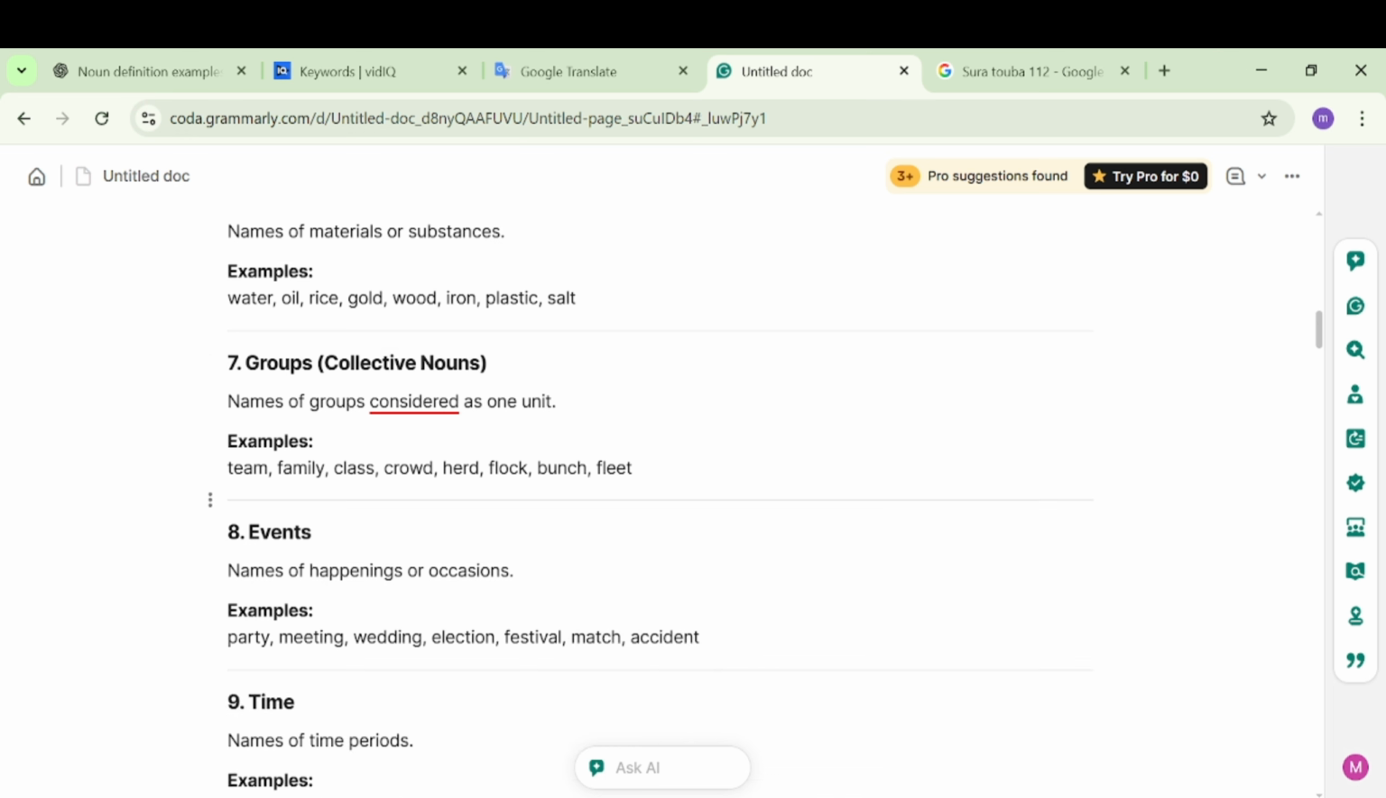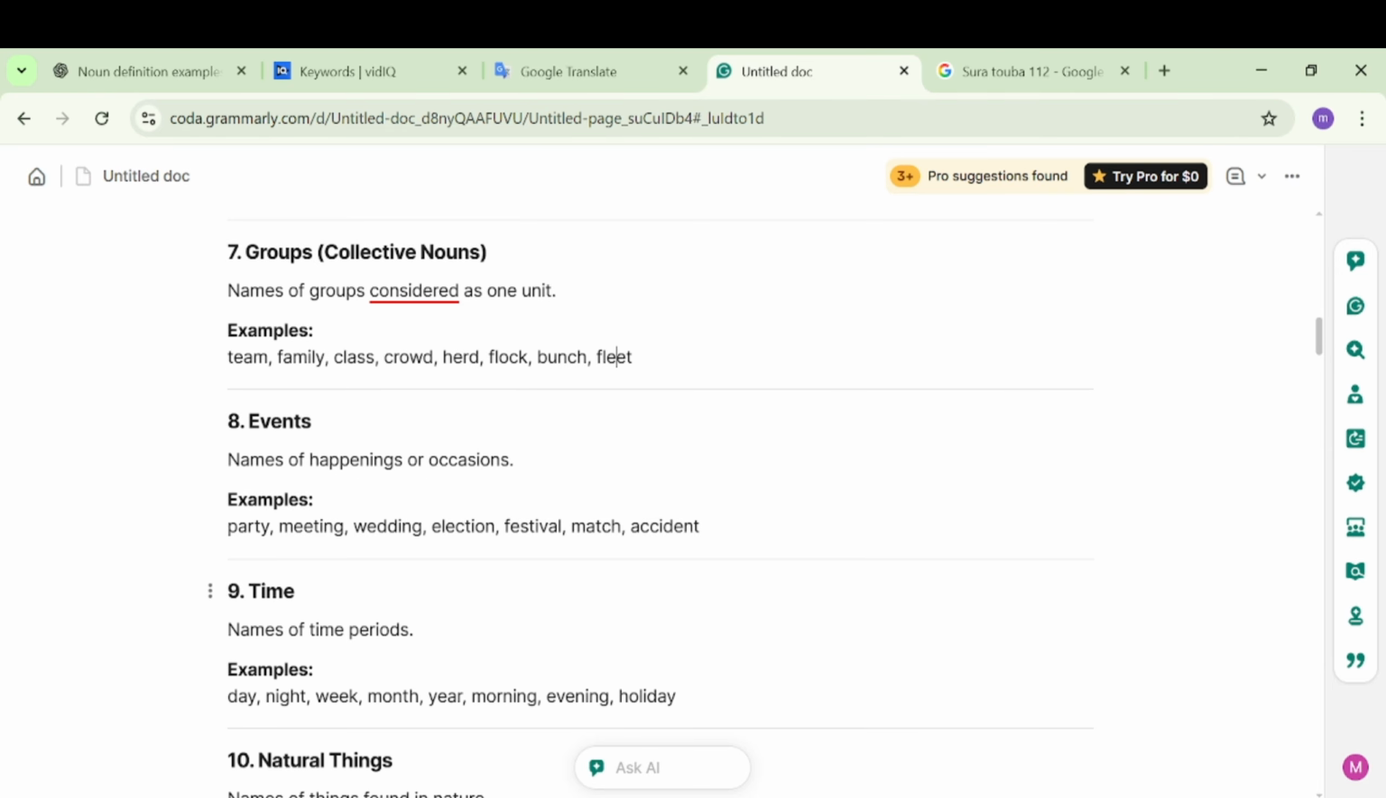Then groups can be considered collective nouns. Names of groups, like a group of people, like team, family, committee, class. Then the name of a collection of animals or group of animals can be called crowd, folk, herd, and any group of objects can be called fleet. They are all nouns because they are all collections.